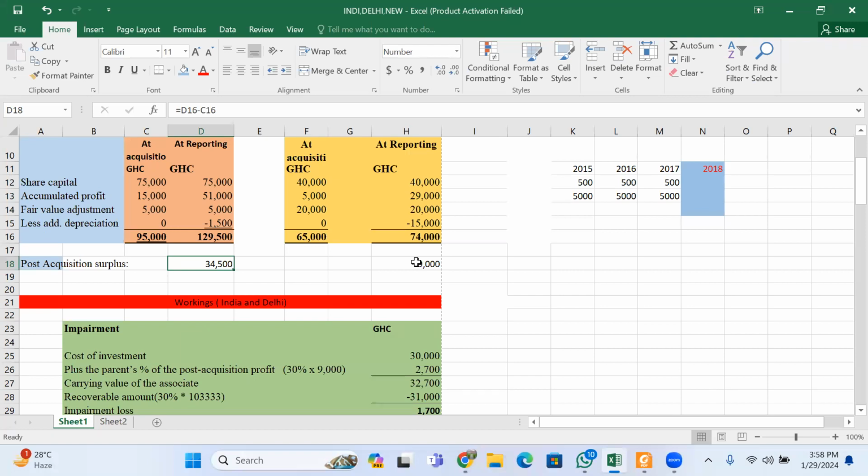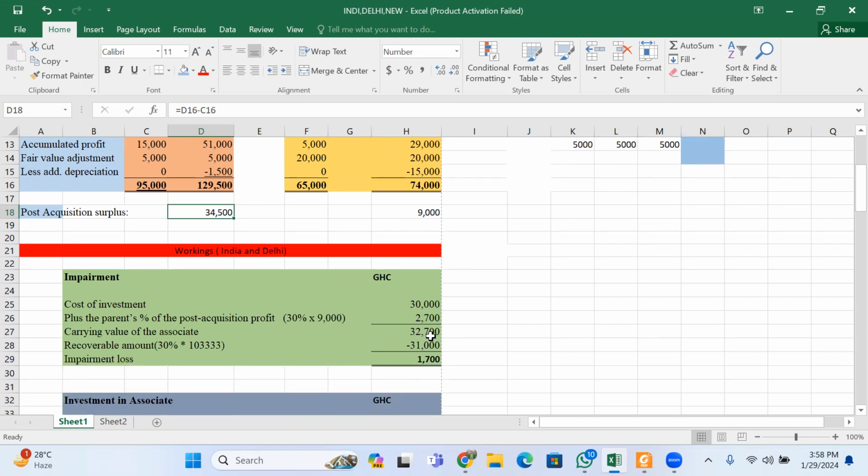Within the 9,000, all does not belong to you. 30% of this 9,000 belongs to you. So what it means is that you have invested 30,000. You have gained additional 2,700, making a total of 32,700. That is fantastic. But at the end of that same period, if they have to sell this business, they will get 103,000. In this 103,000 that they will sell, you will get 30%, and the 30% will be 31,000. What it means is that the value you are saying you have in the business now is 32,700. In actual fact, it's 31,000.